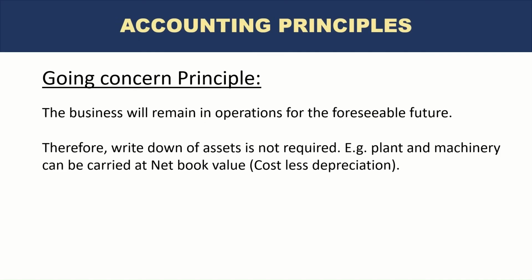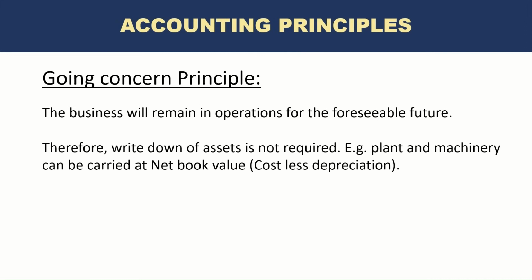It's overstated, because really those future economic benefits that were expected to be received from this machinery are no longer valid. The only way that machinery was going to provide us those benefits was if we continued business and that machinery continued to produce those products. But now, when we are discontinuing the business, for sure, we are not going to use that machine, and nobody else is looking to buy that machine as well. Maybe we can sell that machine as scrap, and that is really the true value of that machine then. In that case, the value of the assets needs to be written down.